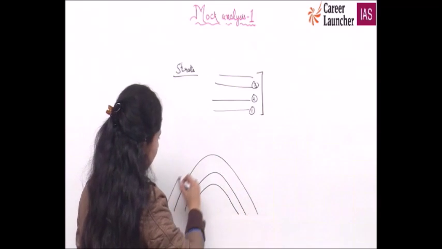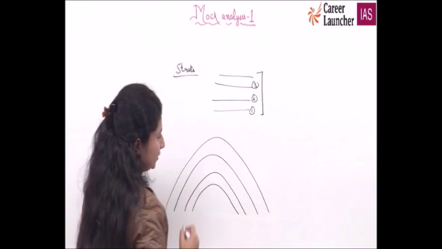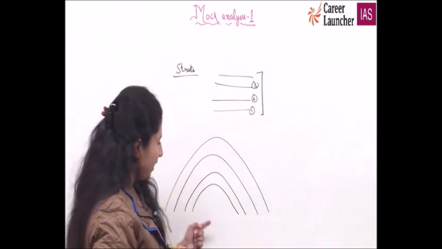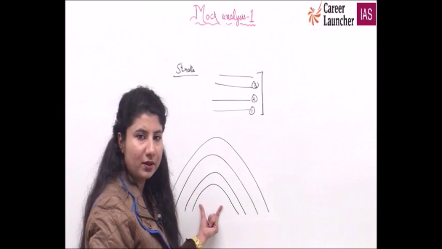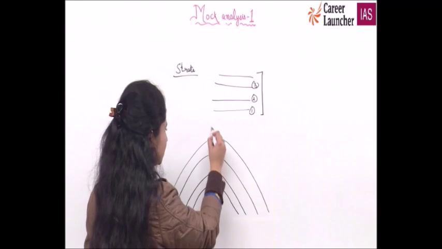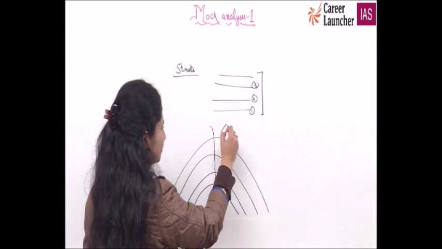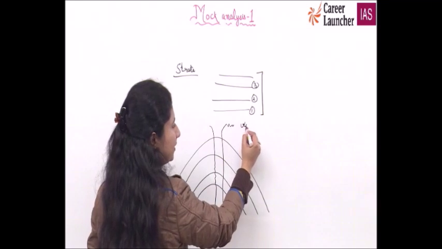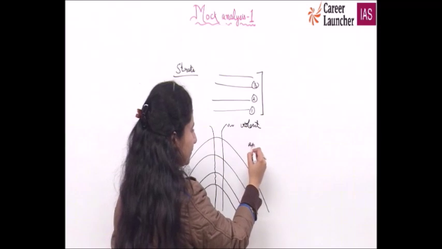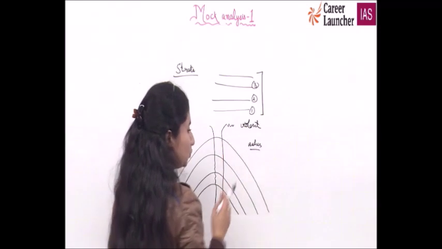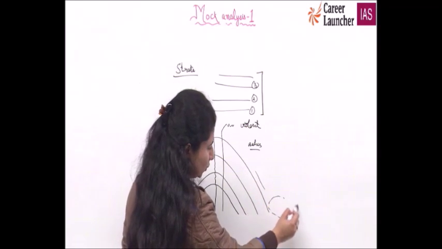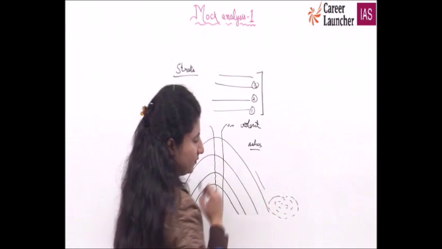So layers upon layers, when a certain thing is created, or a mount has been created, this is a stratified mount, and when it is a volcanic mount, it becomes a volcano, correct? And once different layers have different composition, if there is going to be any eruption, it will be a violent eruption. Violent eruption means it will burst. The ashes and other material will come out with a huge burst, and it will also get deposited closer to the volcanic eruption area, right?